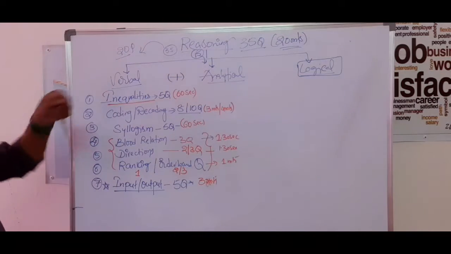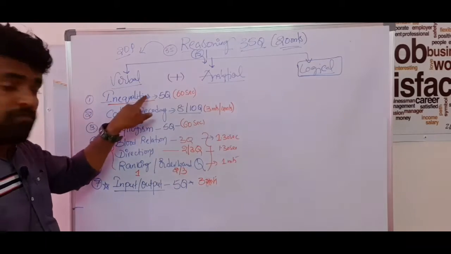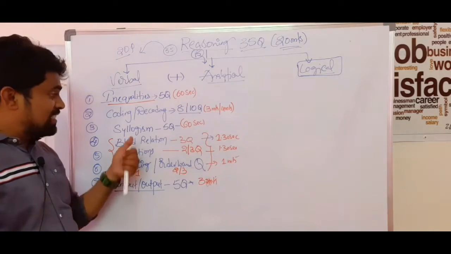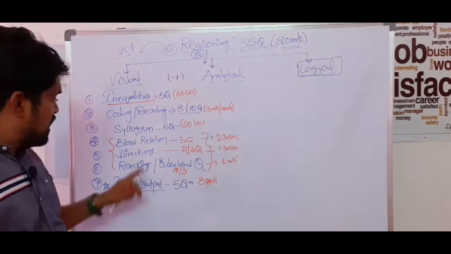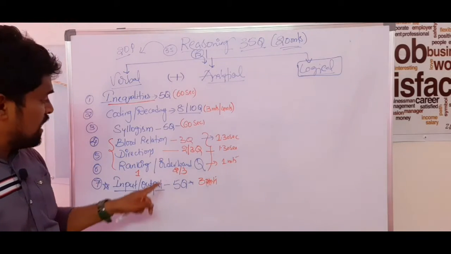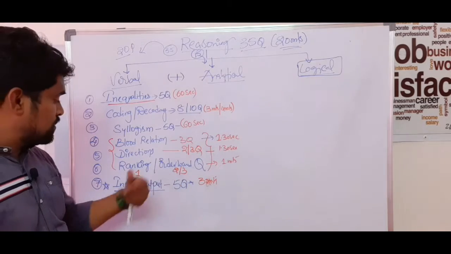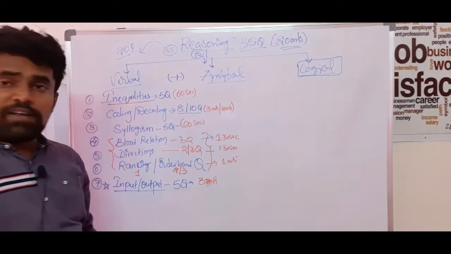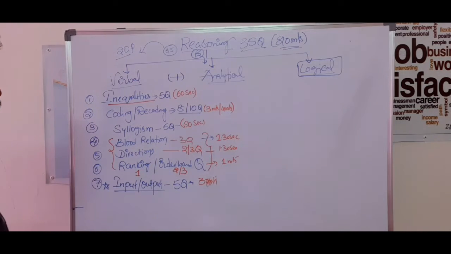Just one more time: inequalities 5 questions, coding decoding 8 to 10 questions, syllogism 5 questions, blood relations 3 questions, directions 2 or 3 questions, ranking or order based 2 or 3 questions sometimes, and input output or output tracking method 5 questions. That's it. So verbal reasoning, we have only these concepts, guys.